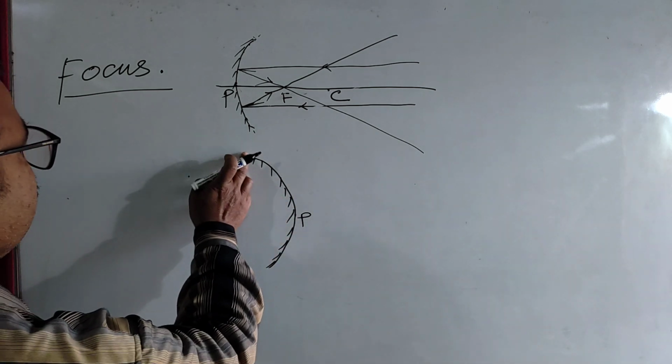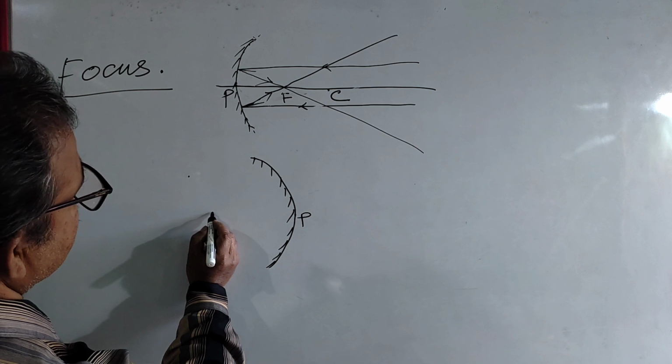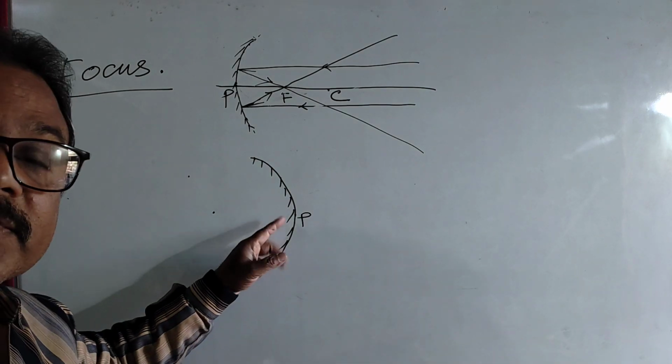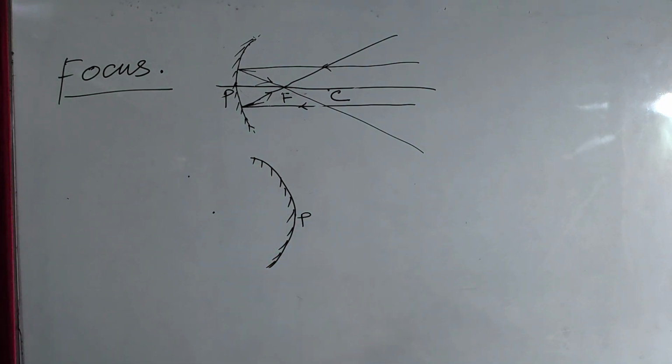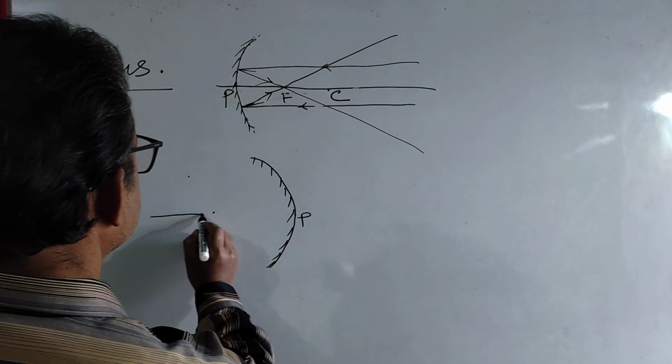Then for this you imagine the sphere, and where will be the center of curvature? Here. Means where will be the center of the sphere? That will be the center of curvature for this particular mirror. Okay. Now you draw the principal axis.